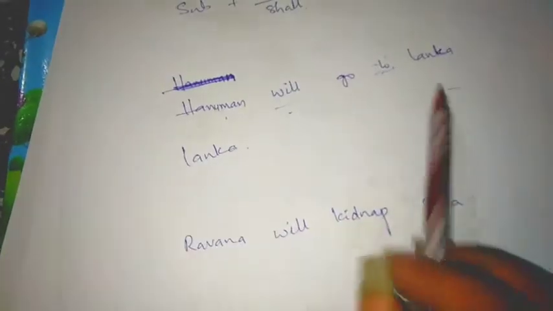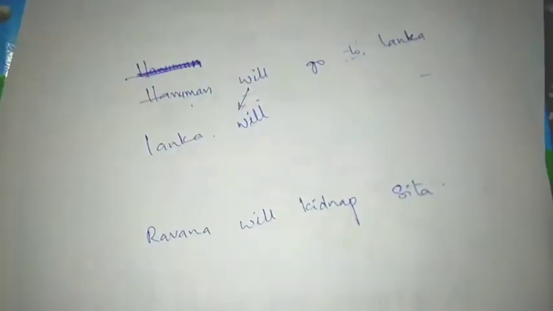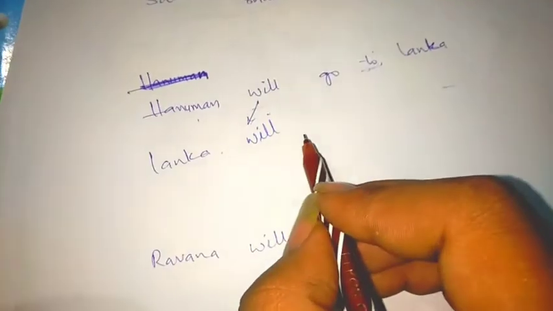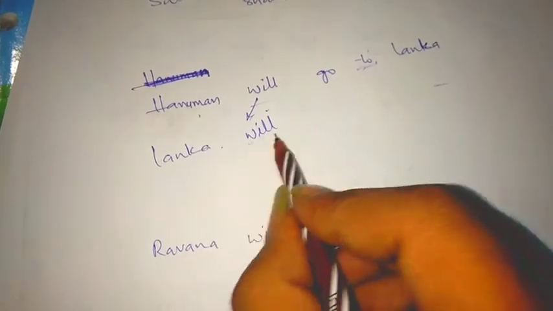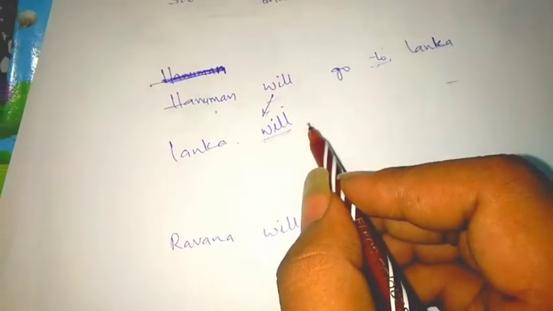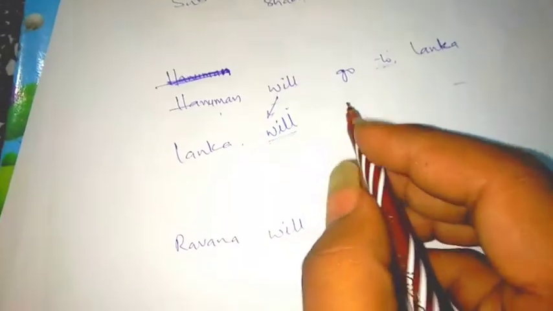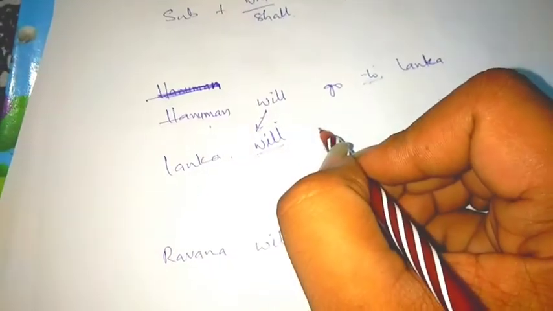So Lanka, after Lanka, will is written as it is. There is no need of any auxiliary verb here in future tense. And after this we have to take a be form.